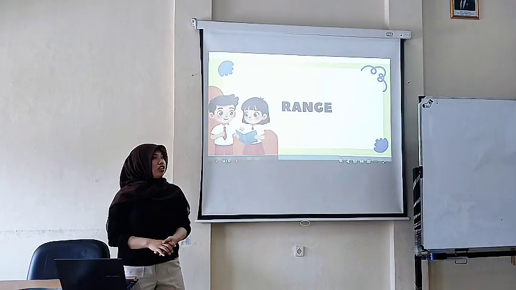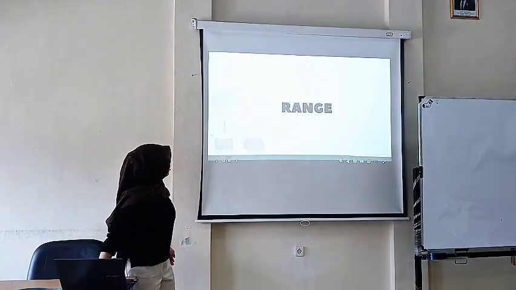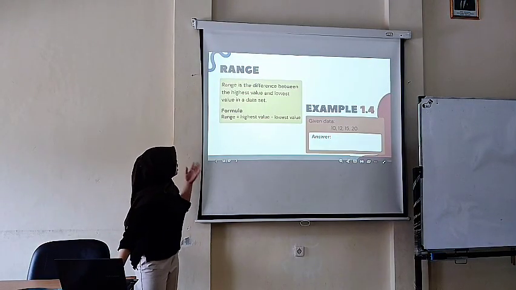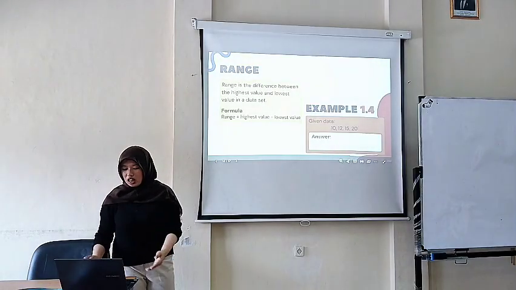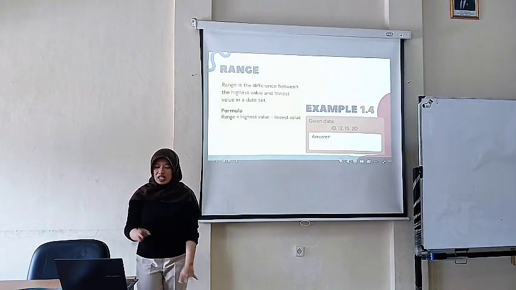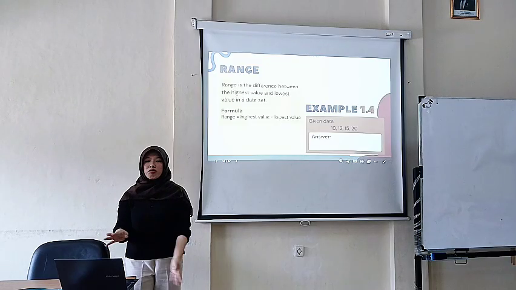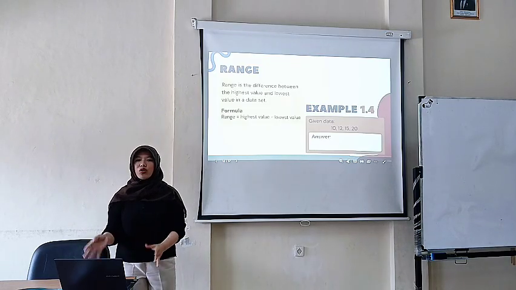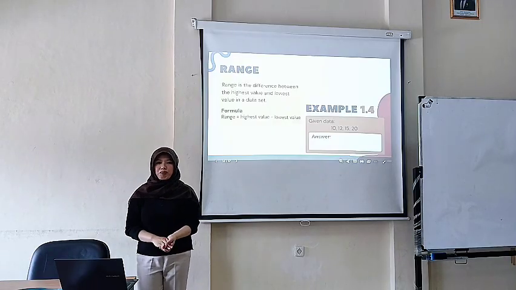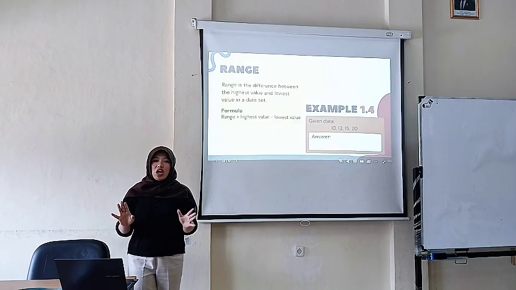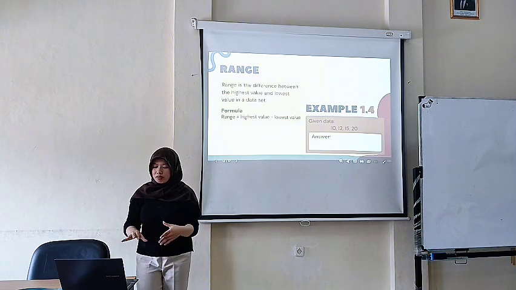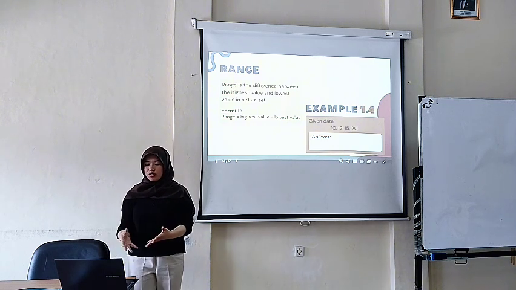Next, learn about range. What is range? Range is the difference between the highest value and the lowest value in a data set. The formula of range is highest value minus lowest value. To find the range, we subtract the lowest value from the highest value.